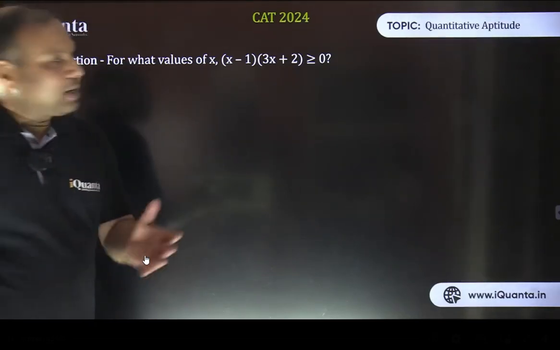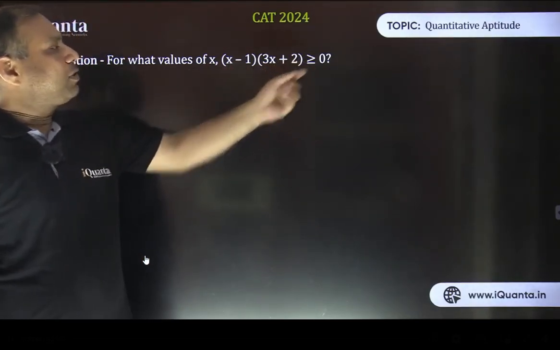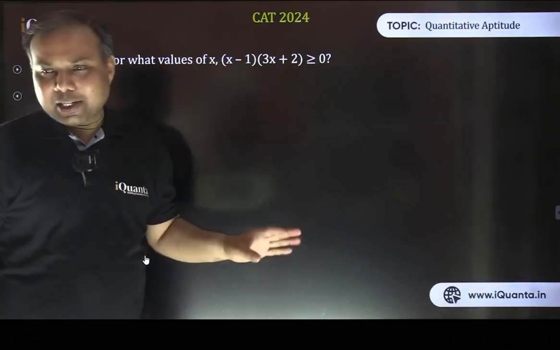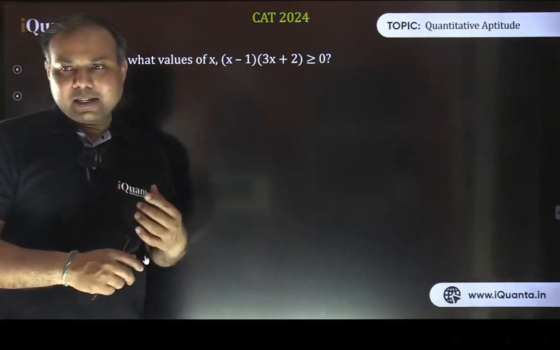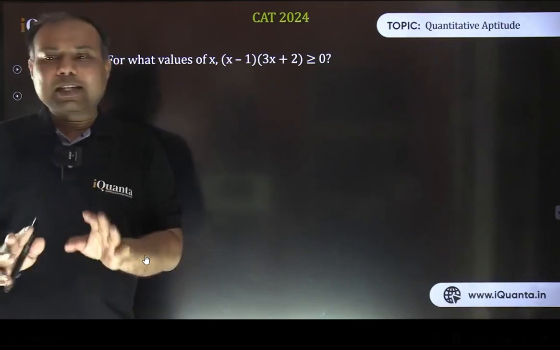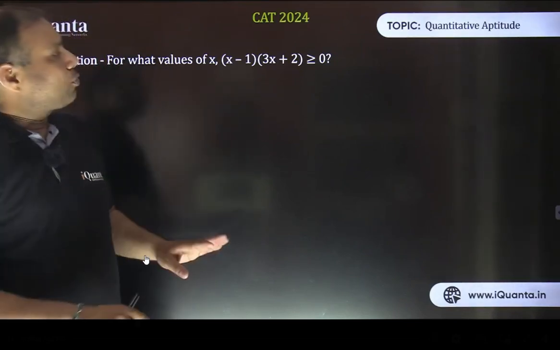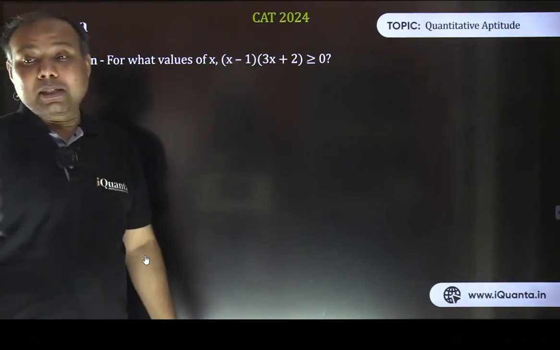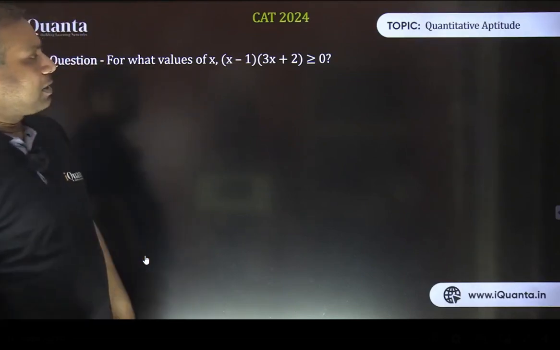Okay, see everyone. First way is that we can deal with them separately. Their product is positive, so both of them are positive or both of them are negative. So we can deal with them individually as linear inequalities, and then find the common values of x which satisfy them, and accordingly get our answer. Certainly that is going to take a long time. I'm not going to discuss that. So let's directly come to the quadratic inequality part, or the wavy curve method.